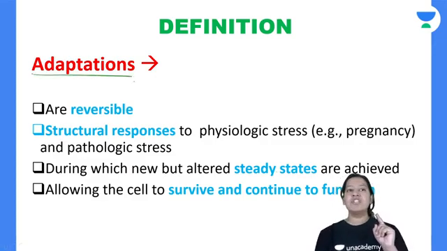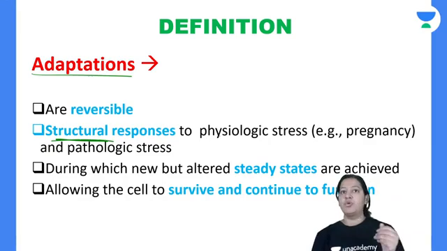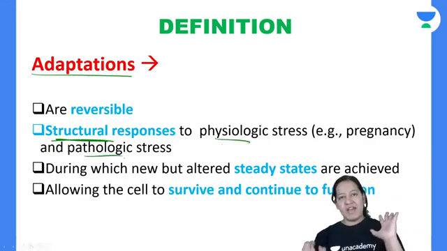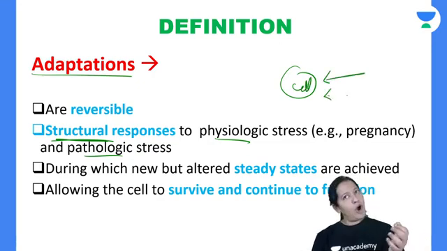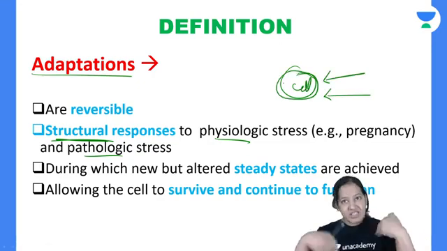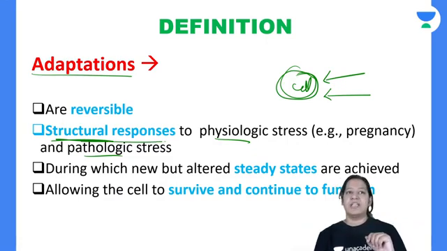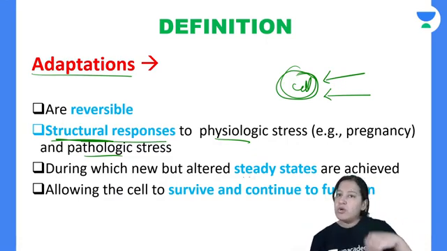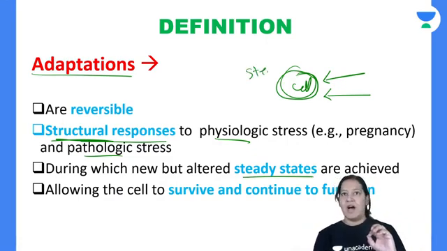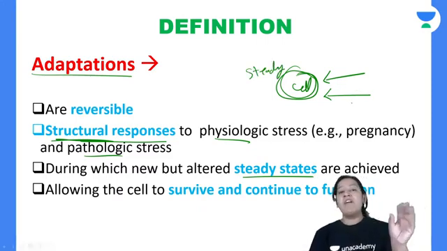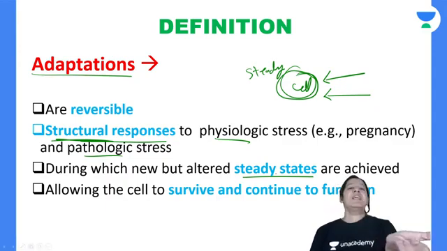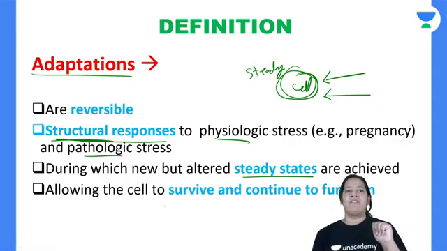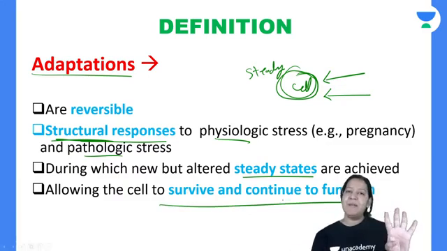Listen. What are cell adaptations? These are the structural changes of a cell due to physiological or pathological stress. Whenever you provide either physiological or pathological stress on any cell, the cell will change its structure in order to achieve a new steady state. Earlier it was in a steady state, in homeostasis, but you have disturbed the homeostasis by causing stress. So to achieve a new steady state, the cell does this in order to survive and to continue to function. Otherwise, the cell will be dead.